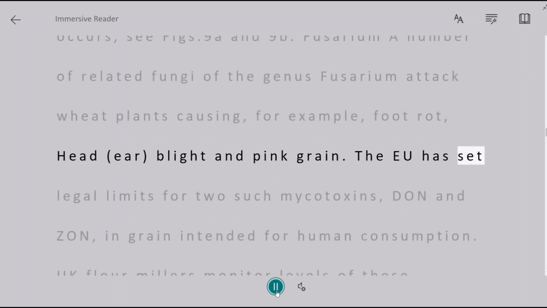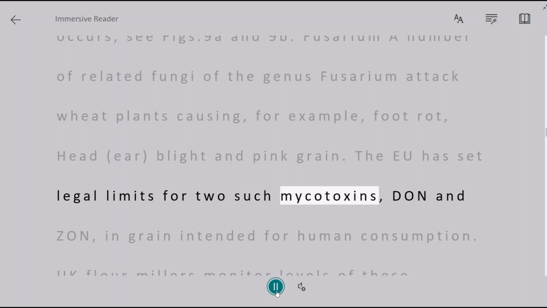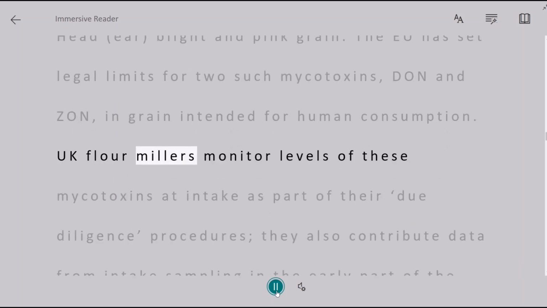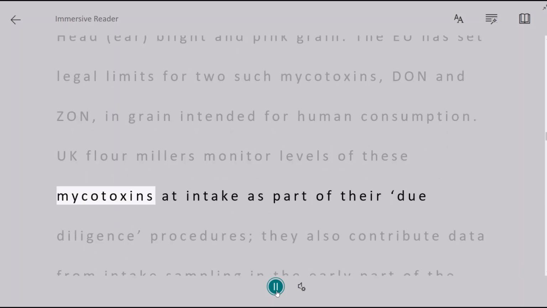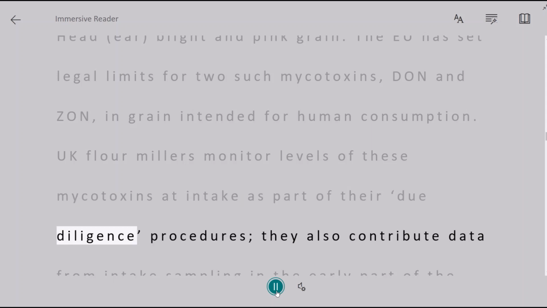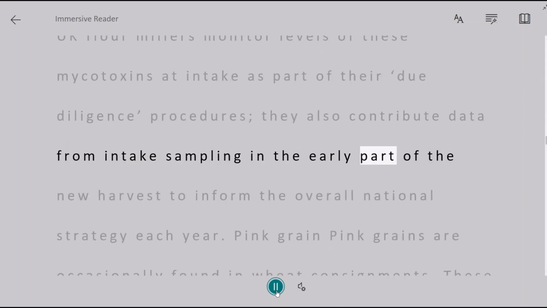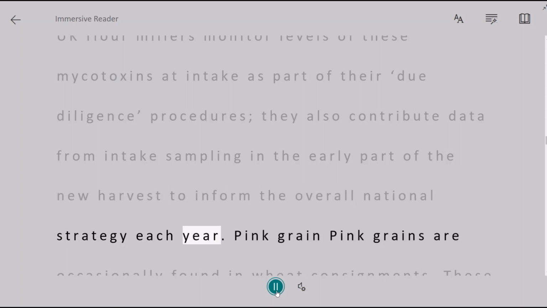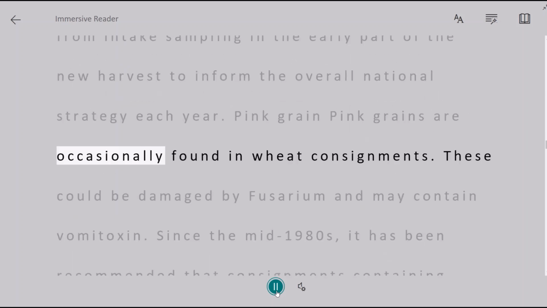The EU has set legal limits for two such mycotoxins, DON and ZON, in grain intended for human consumption. UK flour millers monitor levels of these mycotoxins at intake as part of their due diligence procedures. They also contribute data from intake sampling in the early part of the new harvest to inform the overall national strategy each year.